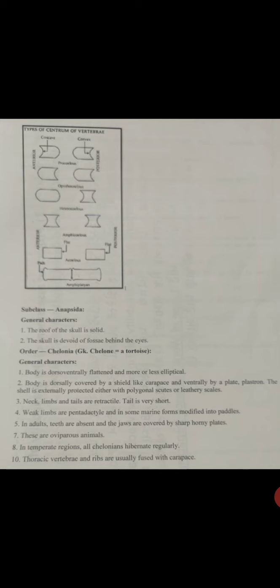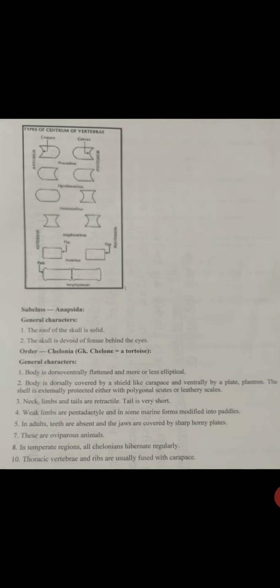Tortoise आपने देखा ही होगा. The neck, limbs and tail are retractile, यानी कि अंदर बाहर वो उनको कर सकता है. Tail is very short. Weak limbs are pentadactyl and in some marine forms modified into paddles. In adults, teeth are absent and the jaws are covered by sharp horny plates. These are oviparous animals.